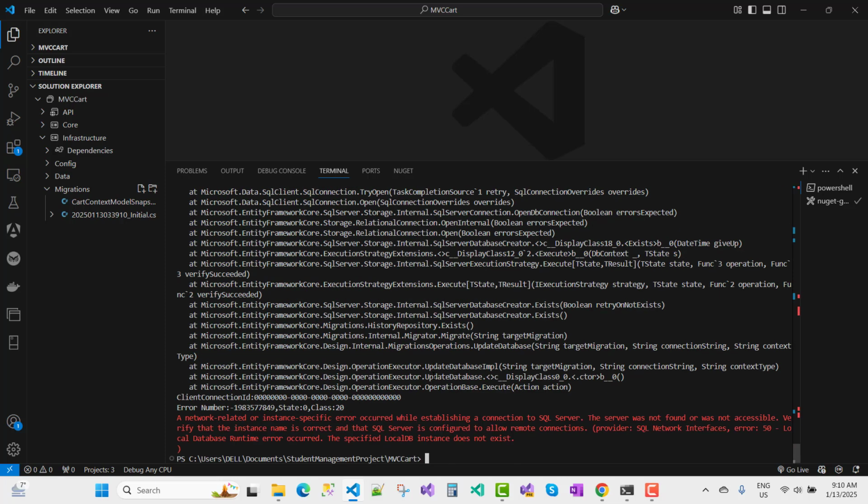Wait for some time. I got an error message: a network related or instance specific error occurred while establishing a connection to the SQL server. The server was not found. Okay, the server was not found.